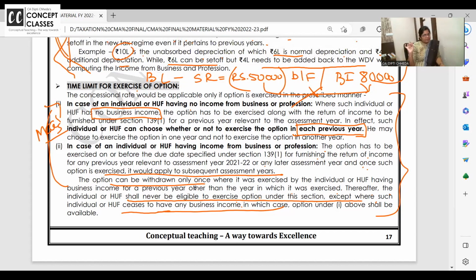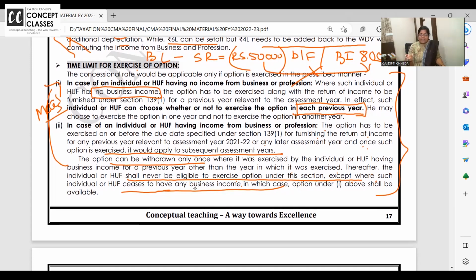Okay, so the latest one, the old one, he'll be sticking to that itself. He cannot change to the new one. If you have business income, you have to stick to it. But I got your question, it is very in-depth. Appreciated. You are saying because he ceased to have business income, he went to the old regime. Again, now he has business income. Can he again make a choice?